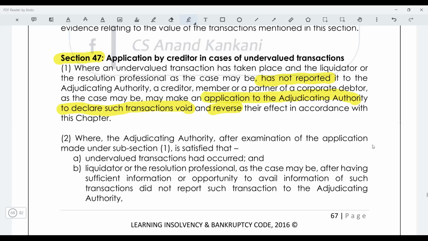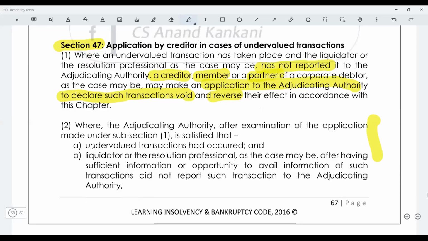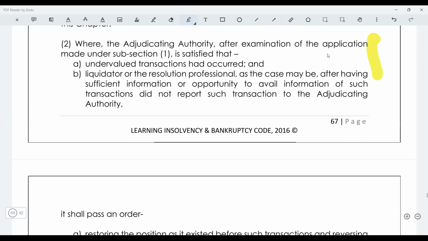Just see a creditor, member, or the partner of the corporate debtor. So even the shareholder can go and file the application there. Then just see where the adjudicating authority is satisfied after the application, then again it will pass the order and make this entire transaction as void. Okay.